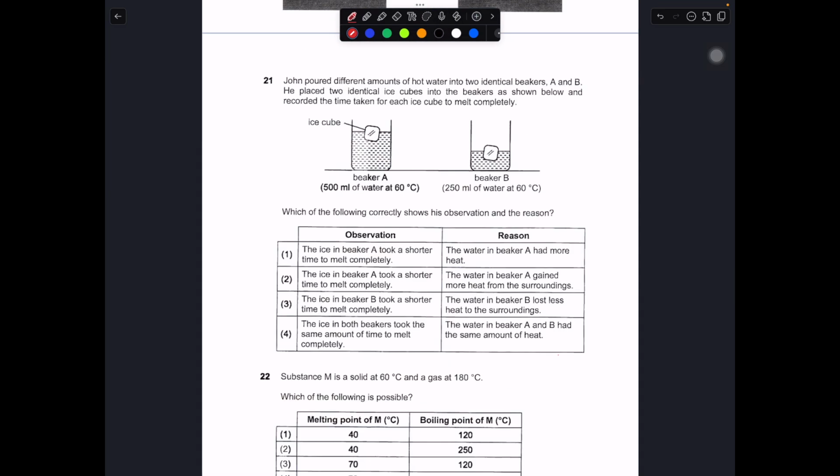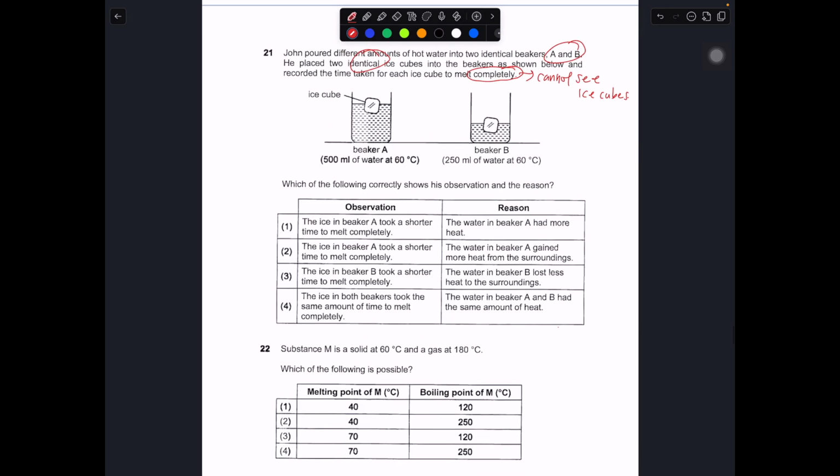Okay, John poured different amounts of hot water into 2 identical beakers A and B. So he placed 2 identical ice cubes into the beakers as shown. Record the time taken for each ice cube to melt completely. That means until he cannot see the ice cube anymore. So you take a look at this setup. So for A and B, the temperature is the same, only the volume of water is different.